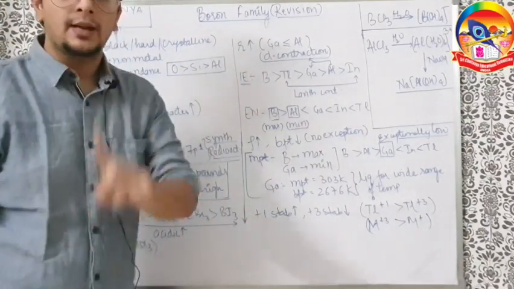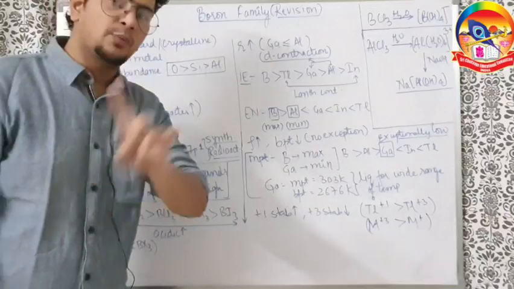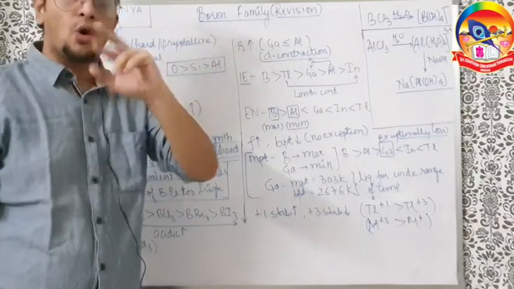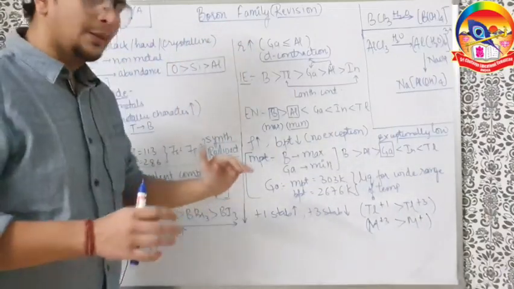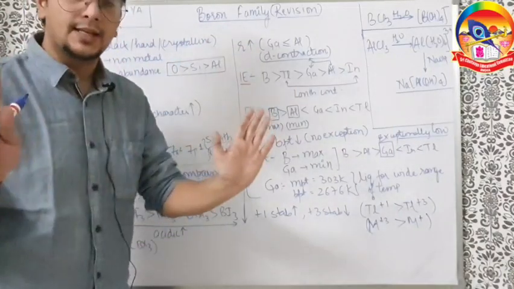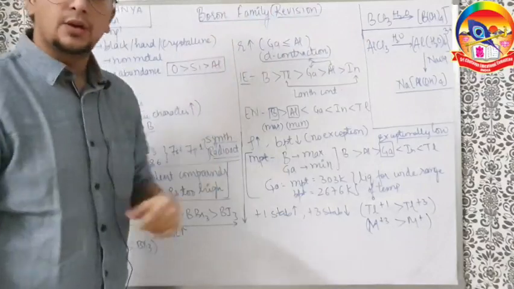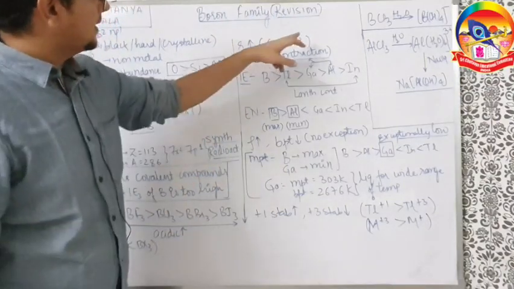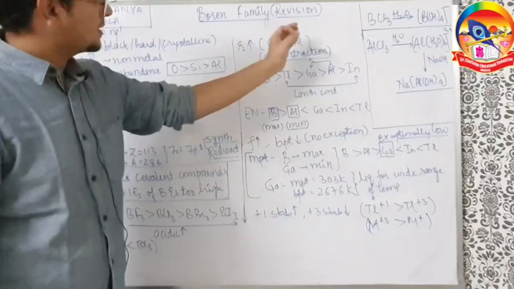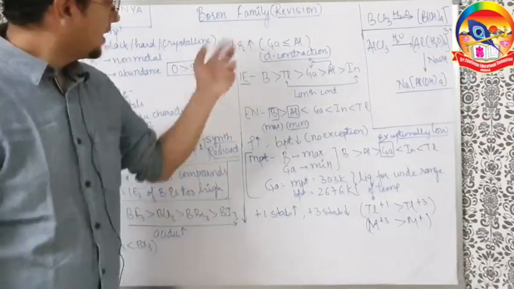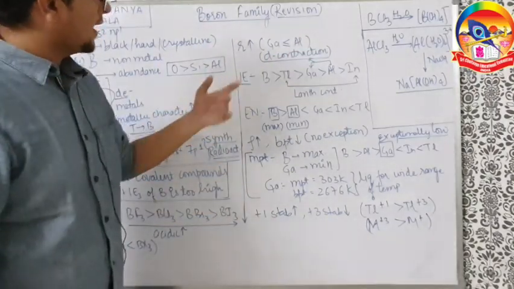In the whole periodic table, because of d-contraction, only aluminium and gallium change the order of radius. Otherwise, slight variation happens, but the order increases from top to bottom in every case except aluminium and gallium, for d-contraction. What happens here? Aluminium is slightly larger, which means approximately equal. Sometimes NEET can ask "slightly larger" also.